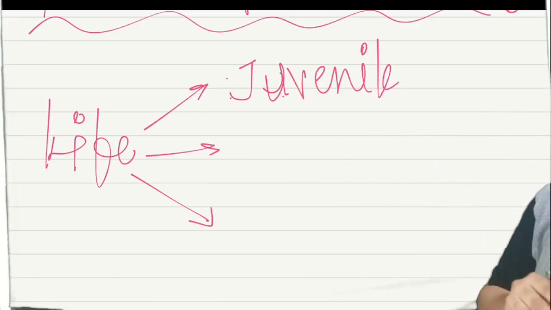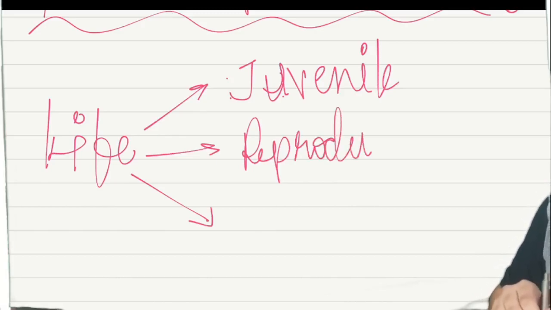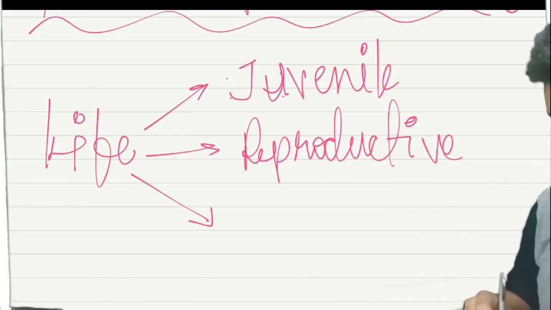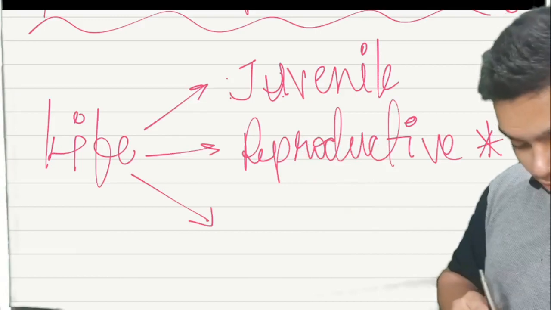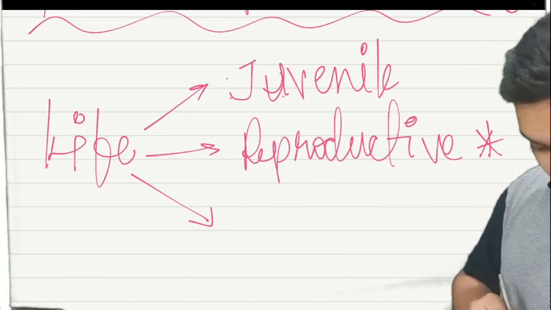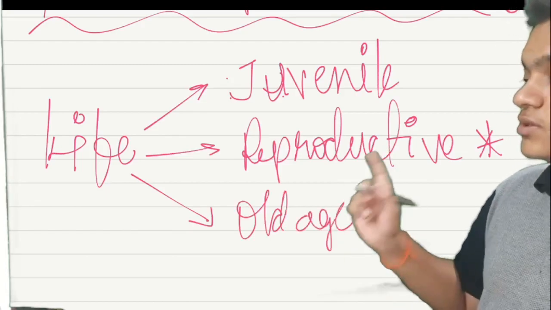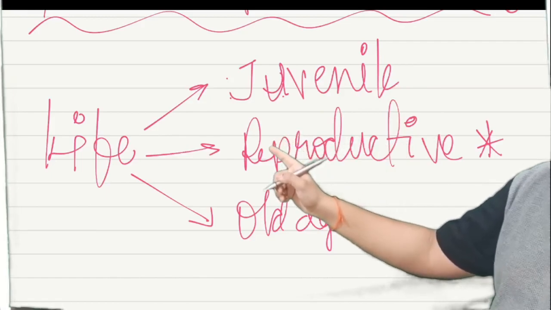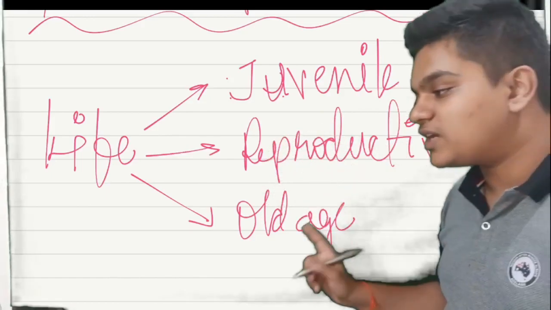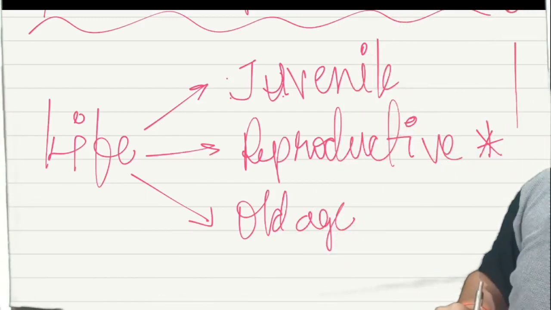The second phase after the juvenile phase is the reproductive phase. This is the main phase which we are discussing in this chapter. After the reproductive phase, which phase? Old age, or senescence. The end of the juvenile phase marks the beginning of the reproductive phase. The end of the reproductive phase marks the beginning of old age. These three come in order.